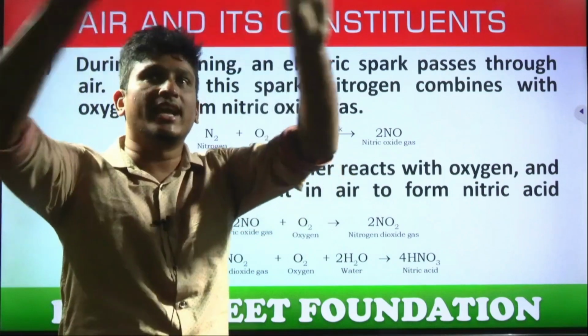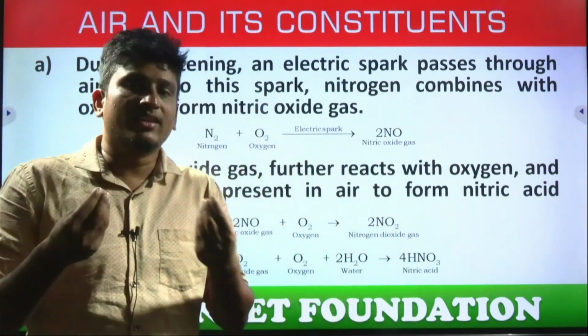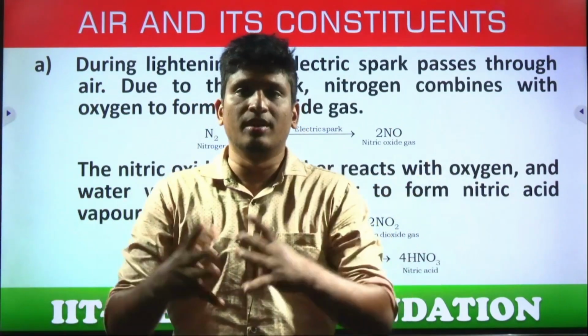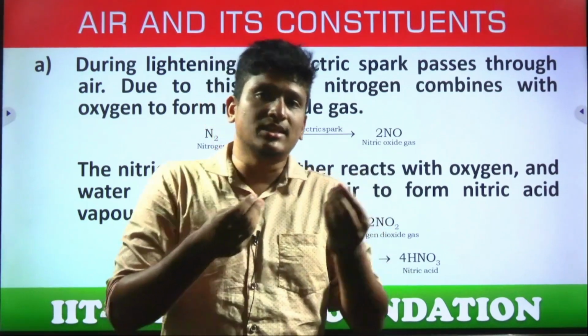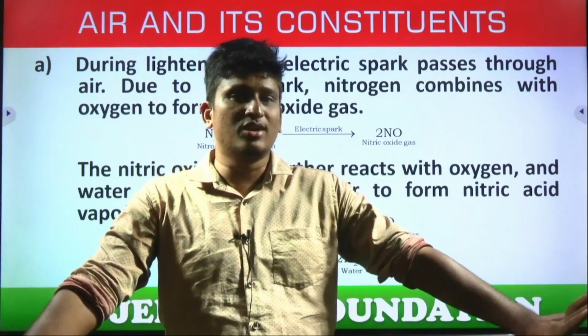All this happens in the air only. When the air condenses, about to form rain, the nitric acid molecules mix with the water droplets and fall as acid rain. Understood how it is happening?